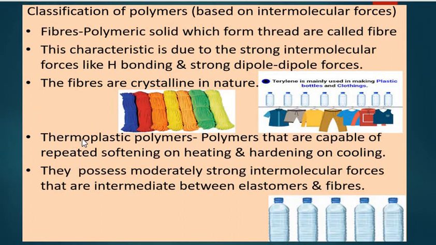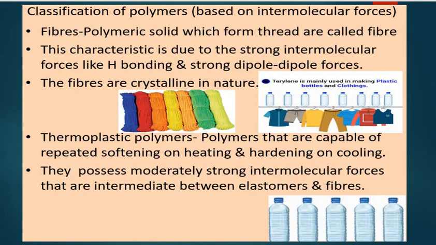The third category is thermoplastic polymers. Plasticity is the property of being easily shaped or molded. Thermoplastic polymers are capable of repeated softening on heating and hardening on cooling. These polymers possess moderately strong intermolecular forces that are intermediate between elastomers and fibers. Examples: polythene, polystyrene or polyvinyls.